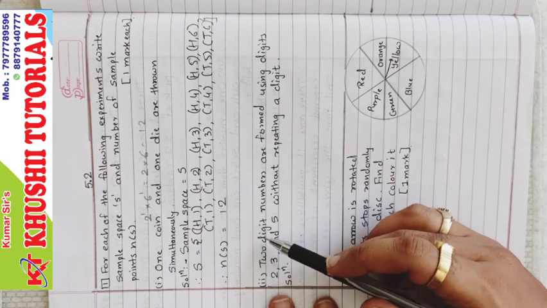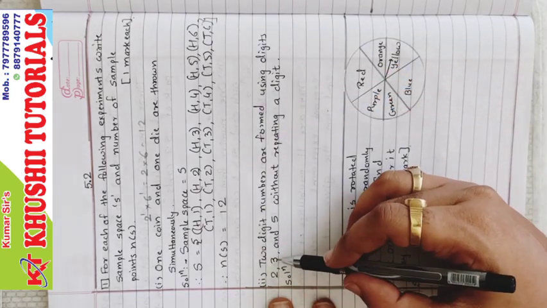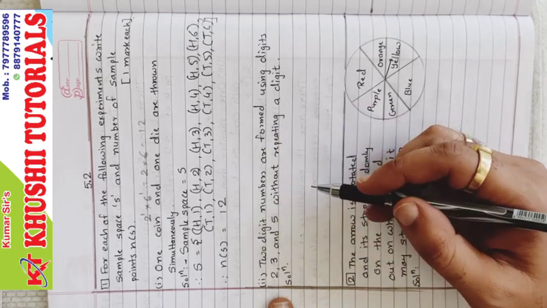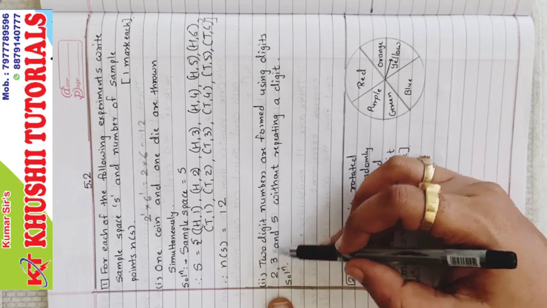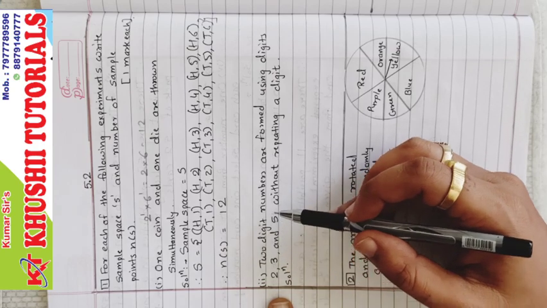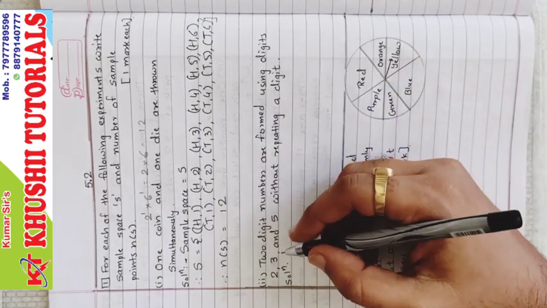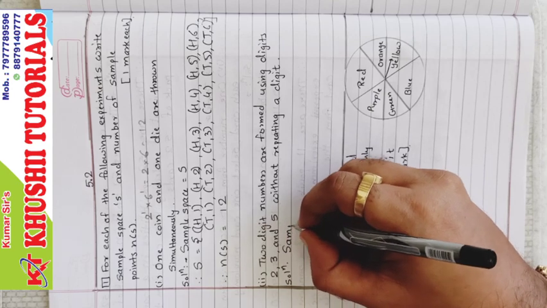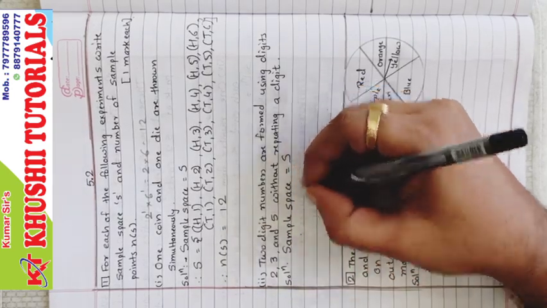The next, 2-digit numbers are formed using digits 2, 3 and 5 without repeating a digit. So we will keep 2 as a constant, then 3 as a constant and 5 as a constant in the 2-digit number, and the remaining digit we will keep on changing. Let's start with the solution. So sample space equal to S,